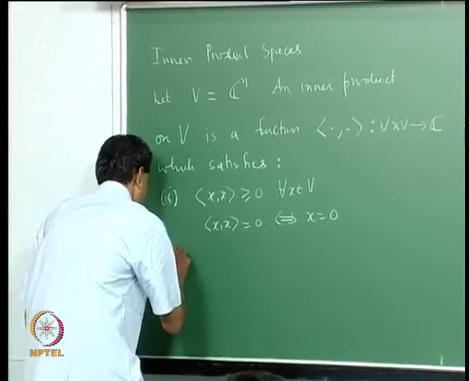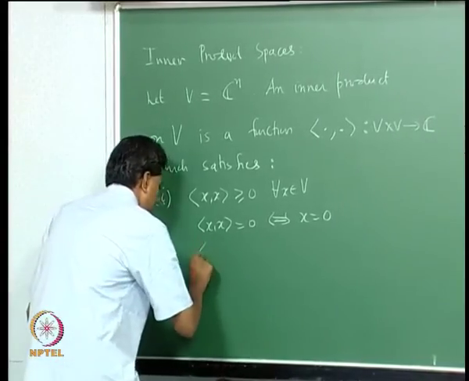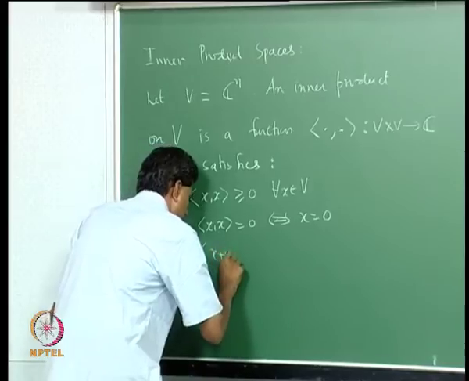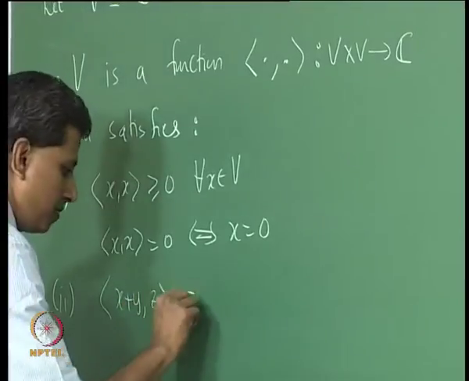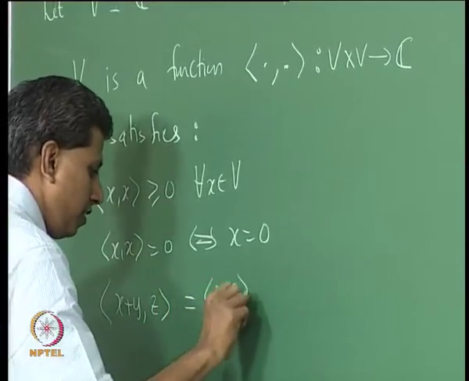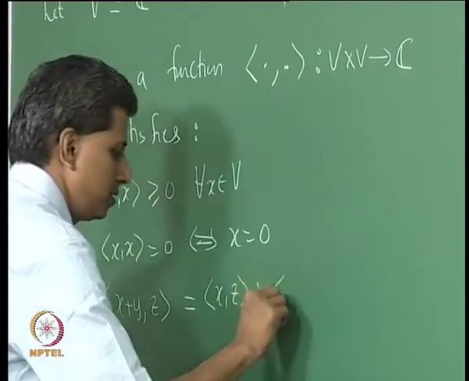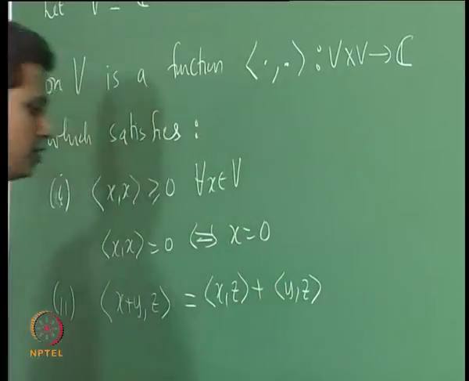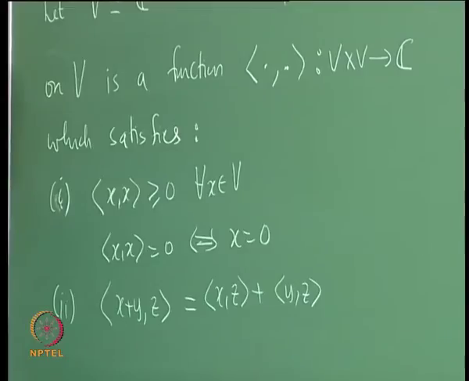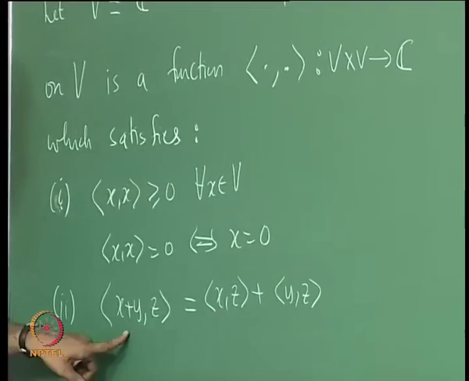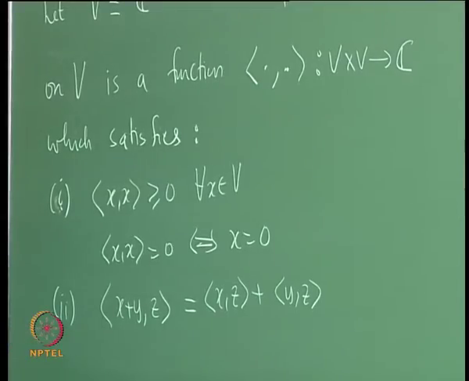Second condition is if you look at inner product of x plus y comma z, this must be inner product of x comma z plus inner product of y comma z. It is additivity with respect to the first argument.